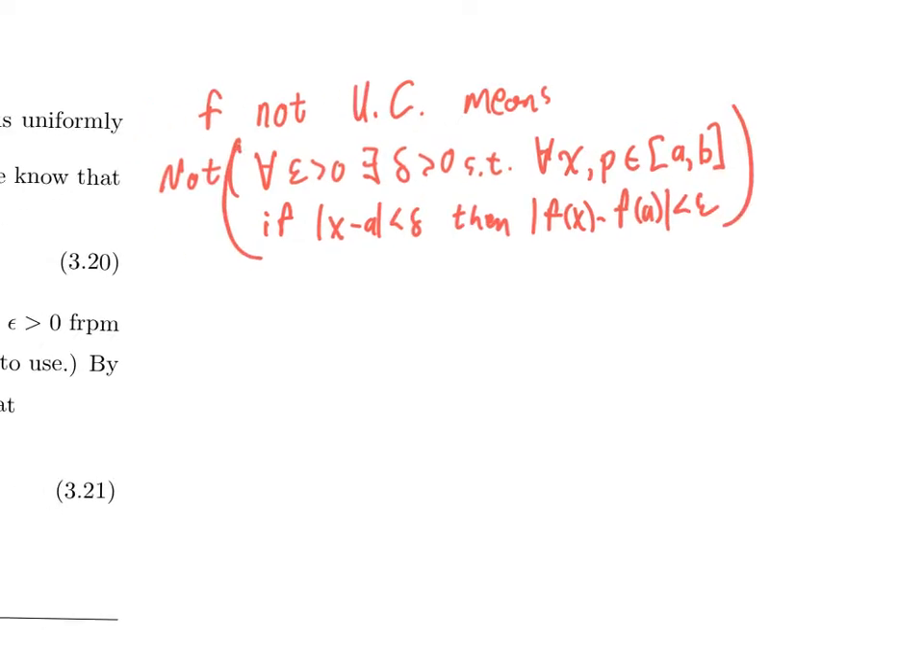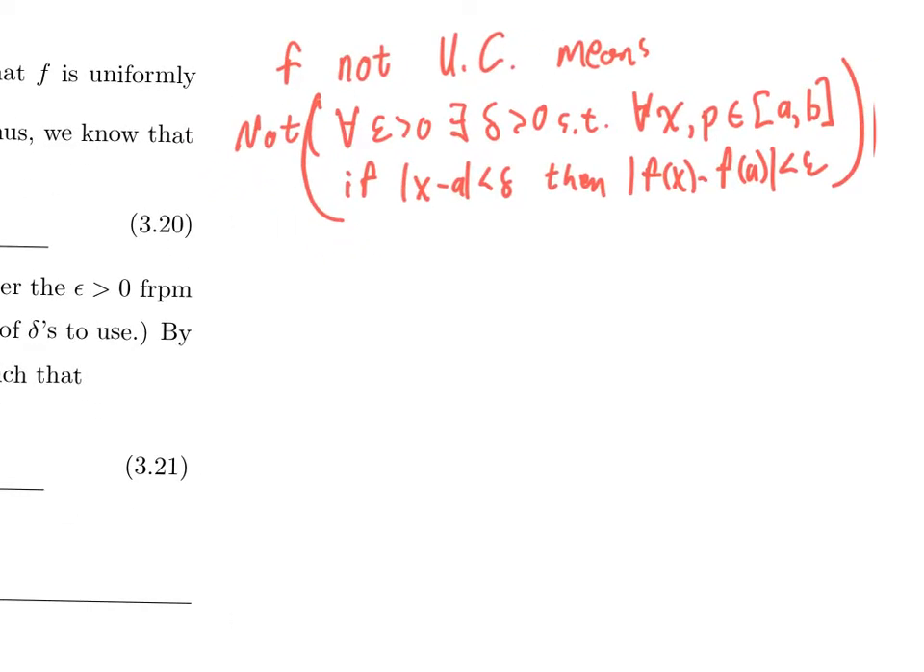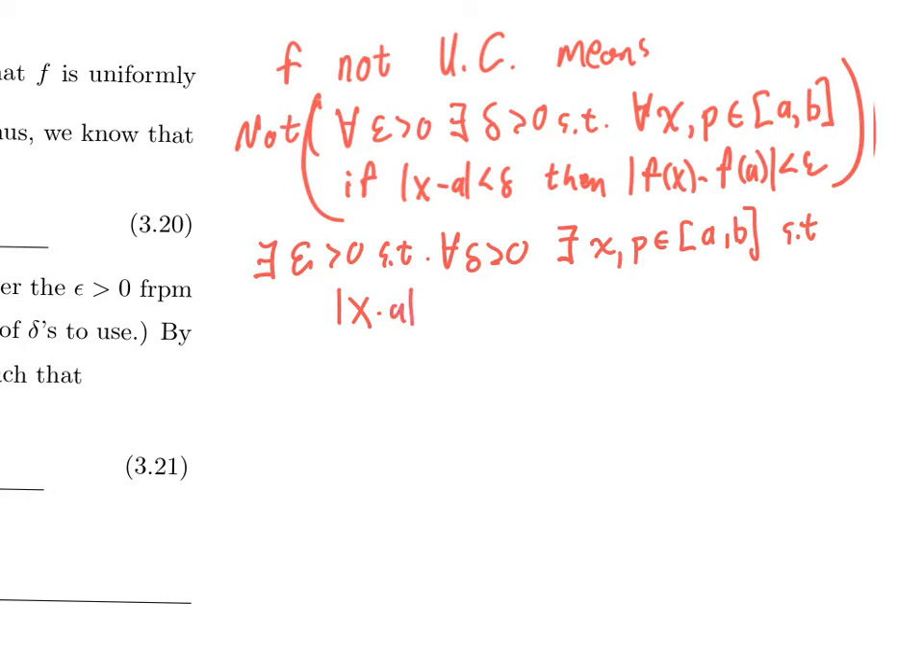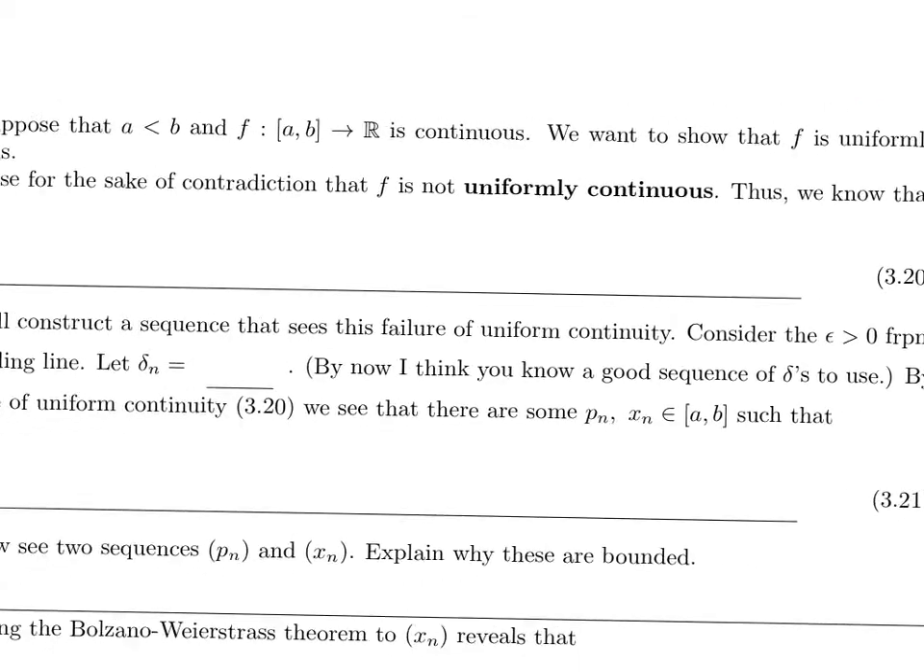So let's negate that expression by doing what we know how to do. The universal quantifier will become existential. There exists epsilon bigger than 0 such that for every delta greater than 0, there exist some points x and p in [a, b], such that absolute value of x minus p less than delta and not the conclusion: absolute value of f of x minus f of p greater than or equal to epsilon. Nice, so now let's just write that down in the space for it.